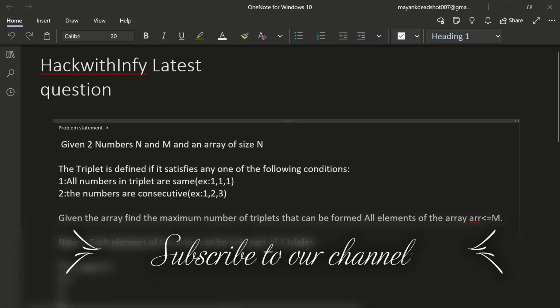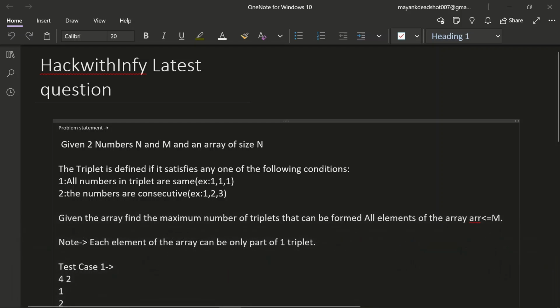Hello everyone, today we will see how you can solve the Hack with Infi latest question, which was just recently asked in the 7 May 2021 Hack with Infi contest. Let me read this question out to you, and I will tell you how you can solve this and what method is used in this question.